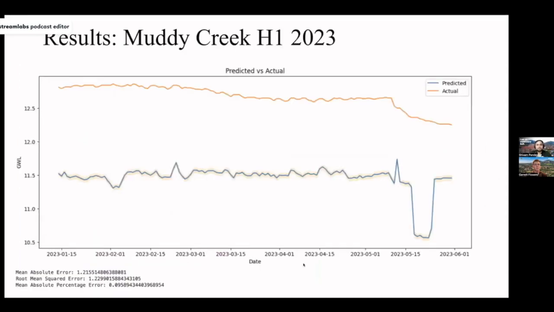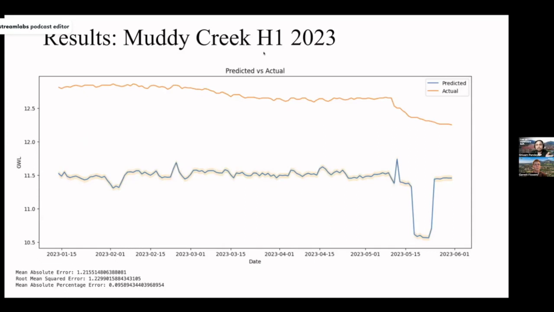And now coming towards the model results. We have two sites, Muddy Creek and Pueblo. Talking about Muddy Creek, this graph represents the predicted versus actual for H1 2023. Just to touch base on the training data, we trained on the data from 2015 till 2022, and that was used as 80% for training and 20% for validation for parameter selection. And the 2023 data was used for testing to see how well our model is performing.